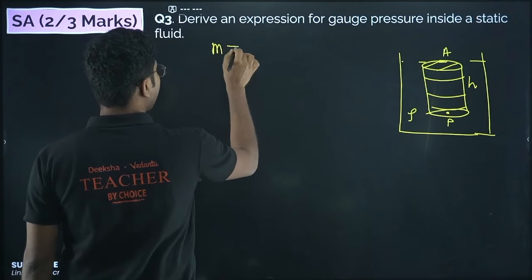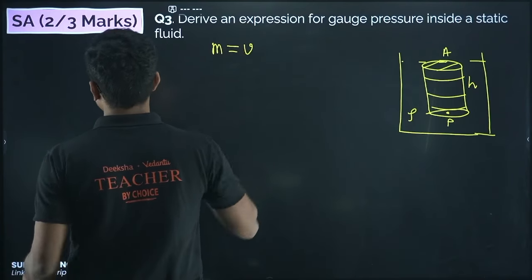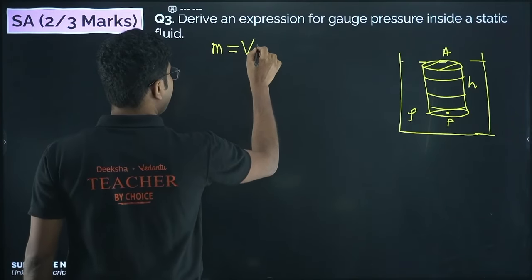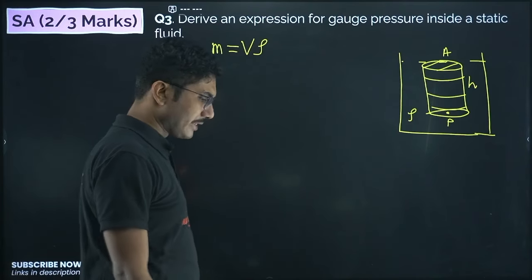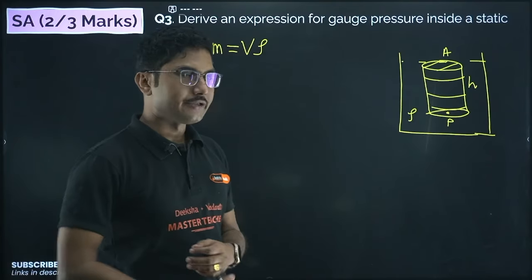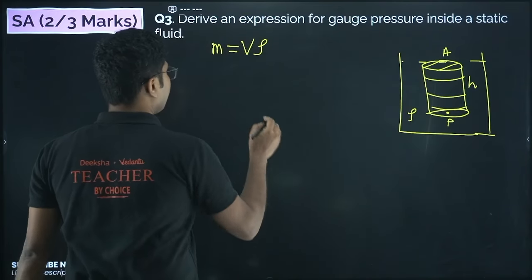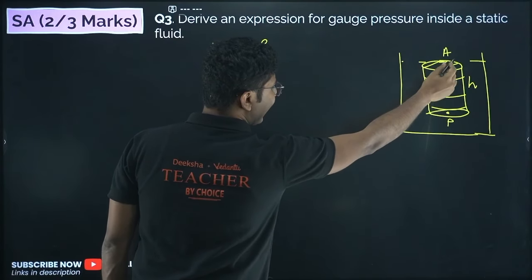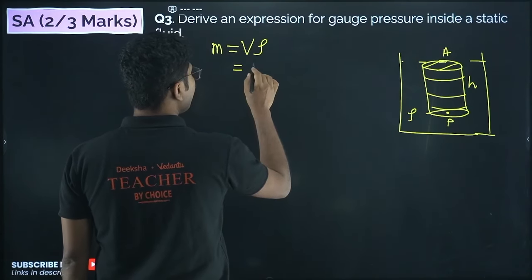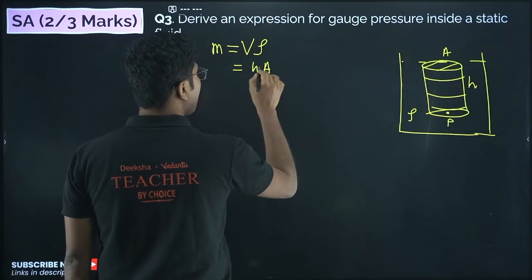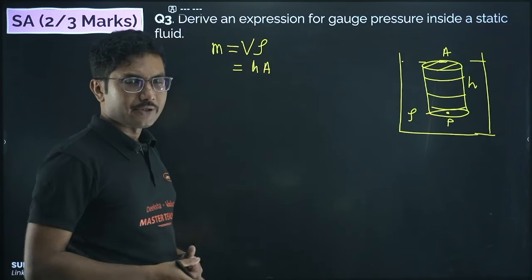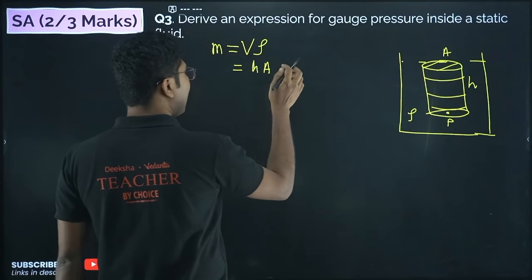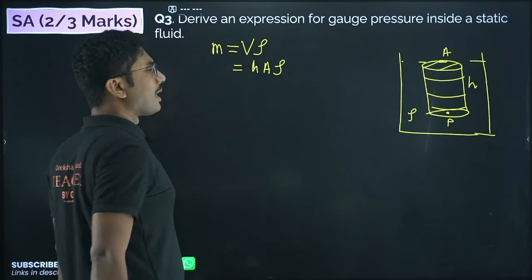The mass of the liquid column is given by the volume of the liquid column times the density. Volume is represented by capital V. Volume into density is the mass. So what is the volume? Surface area is A, height is h, so volume is h into A. For any symmetrical object, if you know the surface area and the height, you can calculate the volume by multiplying height into area. So this is the mass.